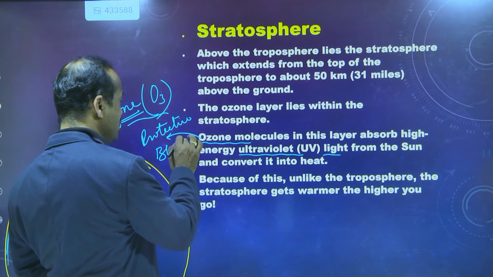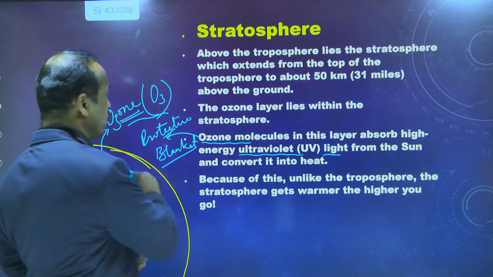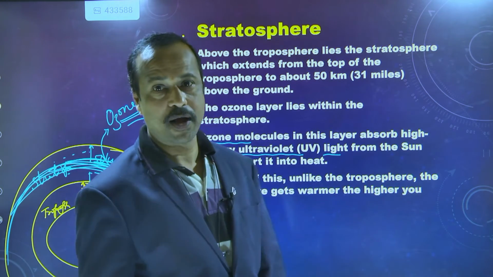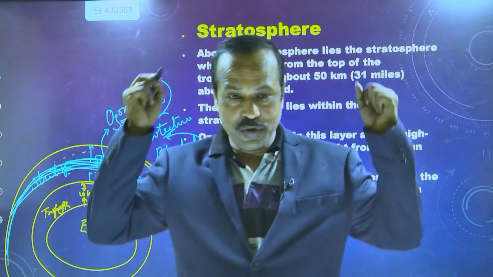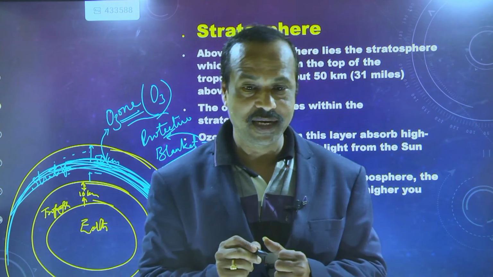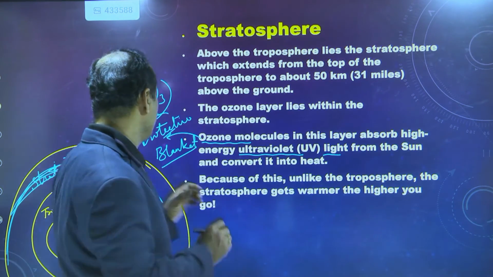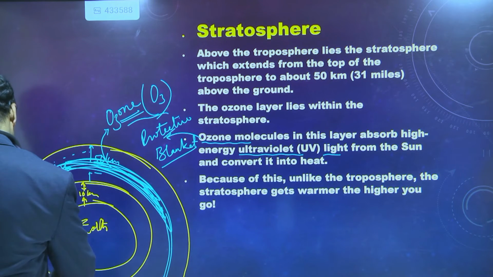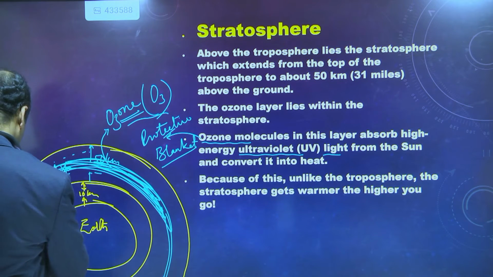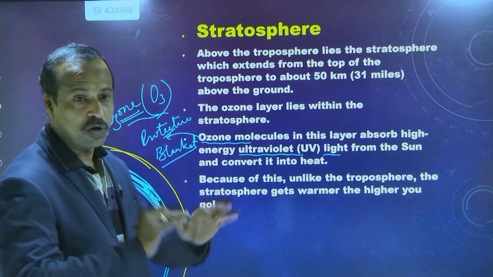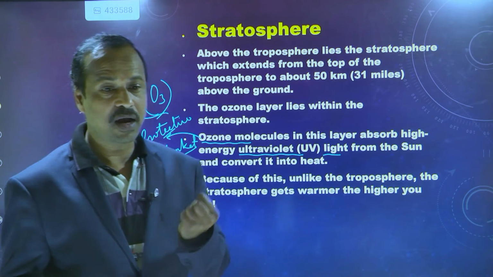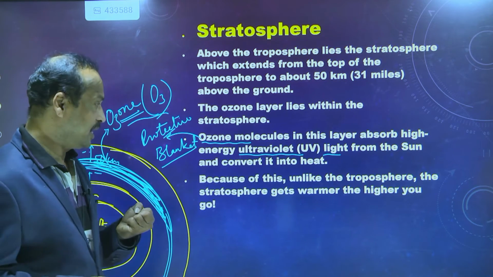Now it is winter season, so to protect yourself from the cold, you use a blanket while sleeping at night. Similarly, this is a blanket around the Earth's atmosphere, consisting of ozone molecules. This is called the ozone layer, and it protects the Earth's surface from the incoming ultraviolet radiations.